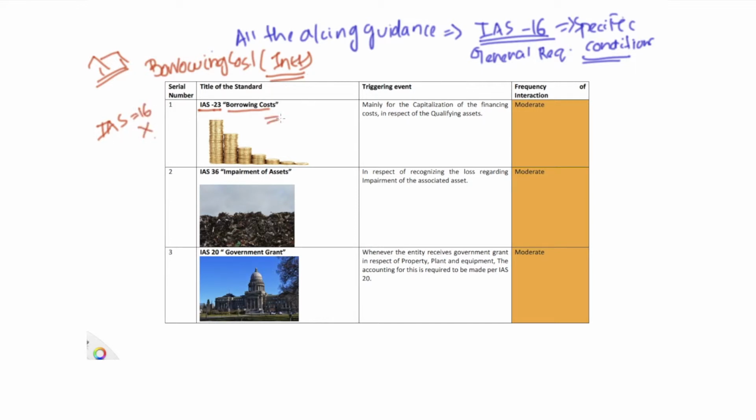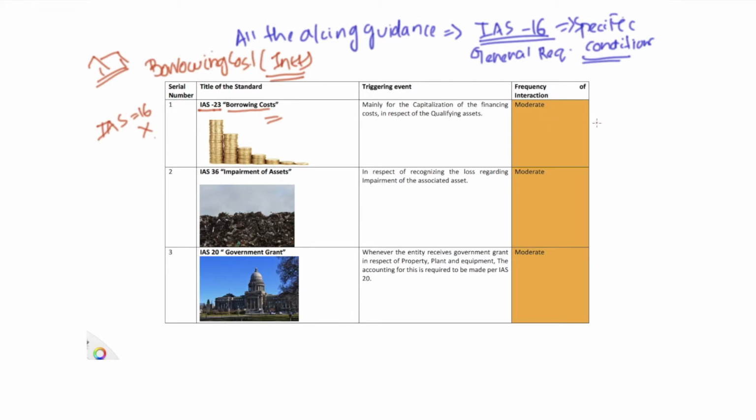It is given under IAS 23, which means if an entity is going to acquire or construct any property, plant, and equipment, and it takes substantial time to make the asset available for use, then all the interest costs that are outflowed by the entity, the accounting treatment for that will be dealt with by IAS 23.